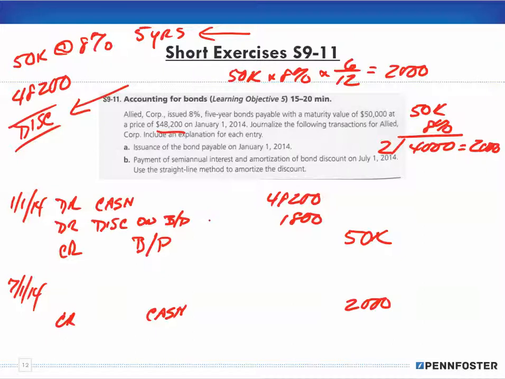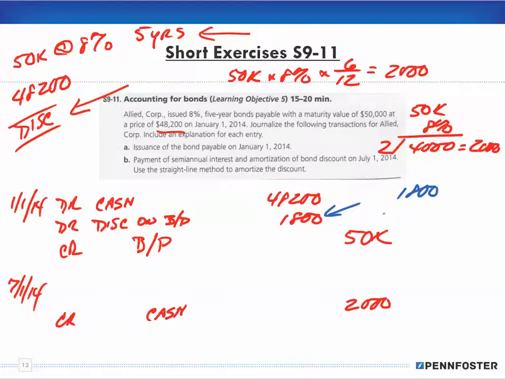And now I need to amortize the amount of the discount, right? So I have the discount here of $1,800. I'm amortizing that discount on the bond payable.